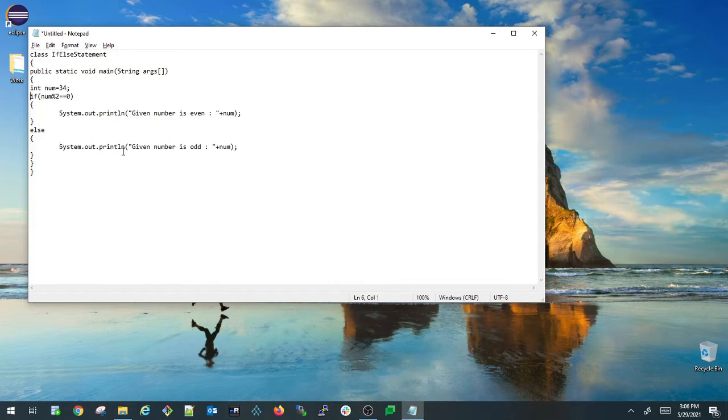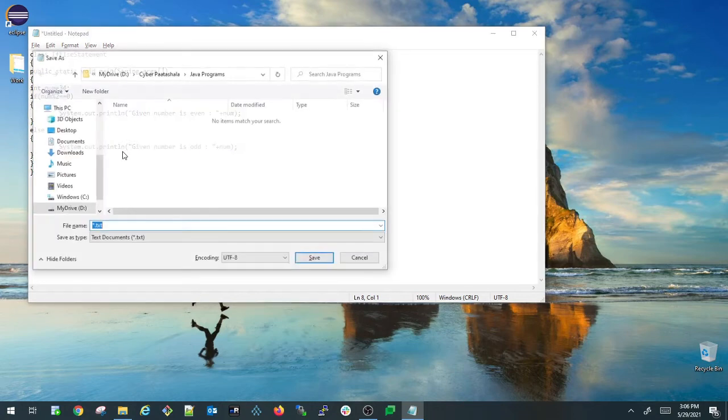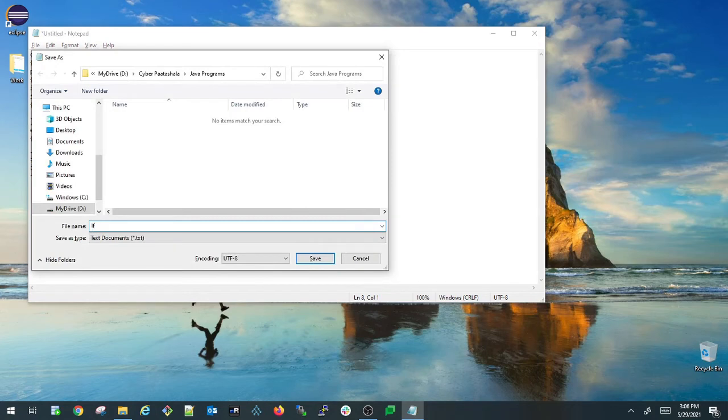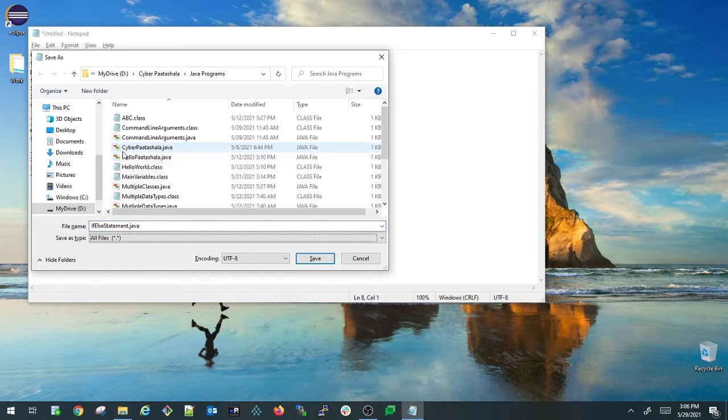Here in this program, the logic that we have written is, if we divide any number by 2 and the remainder is 0, we consider that as an even number. If it is not, we directly consider that as an odd number, right? So let us save this program. I'm saving it as IfElseStatement.java. I just saved this program.